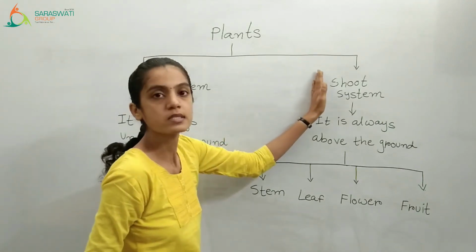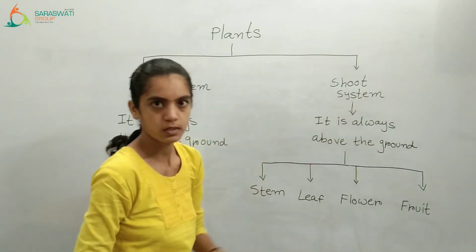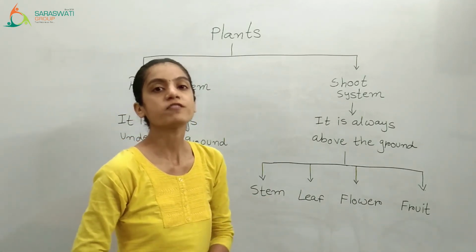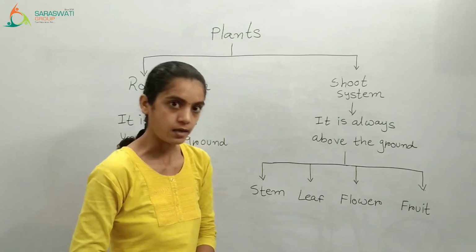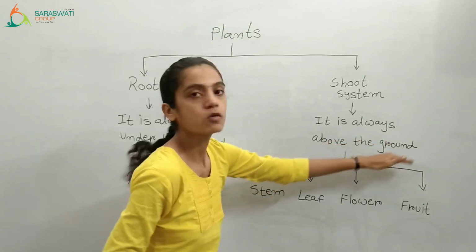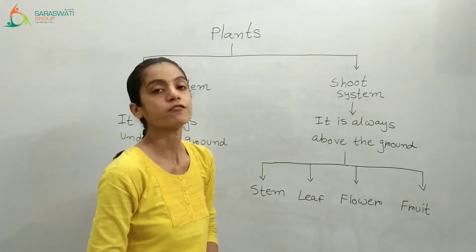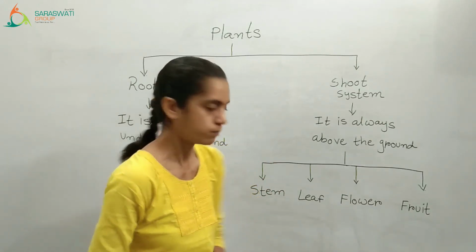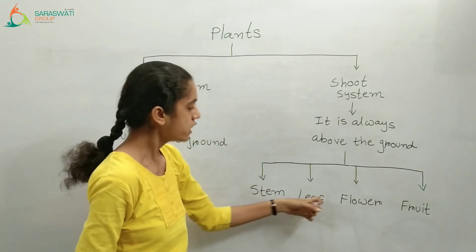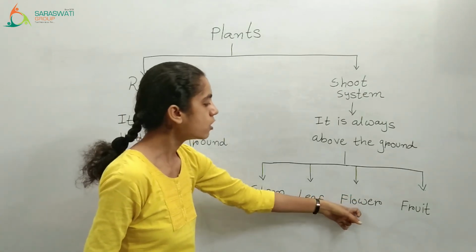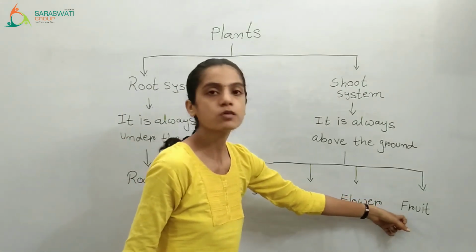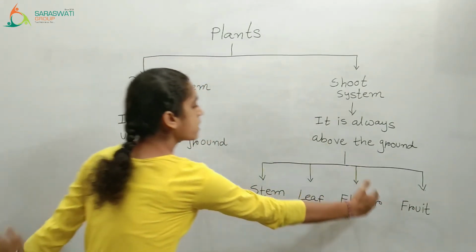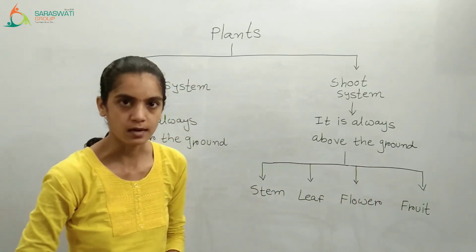Now moving towards the second system, the shoot system. The shoot system is always above the ground, the system of the plant which we can see with our eyes. Now how many parts does the shoot system have? There are 4 main parts of the shoot system. The first one is a stem, the second one is a leaf, the third one is a flower, and the fourth one is a fruit. So in short, in both systems, we have covered all 5 parts of the plant.